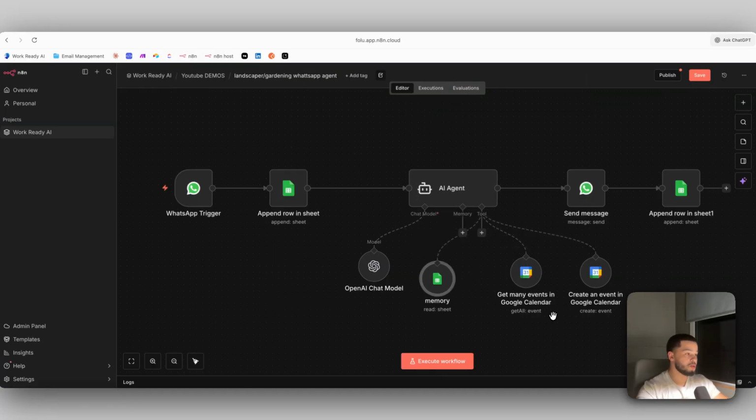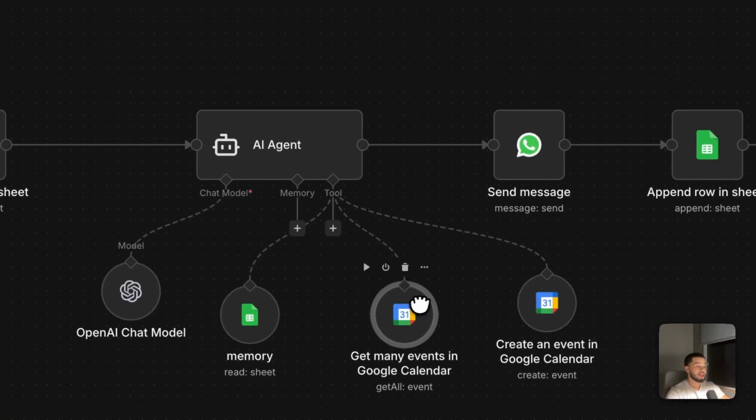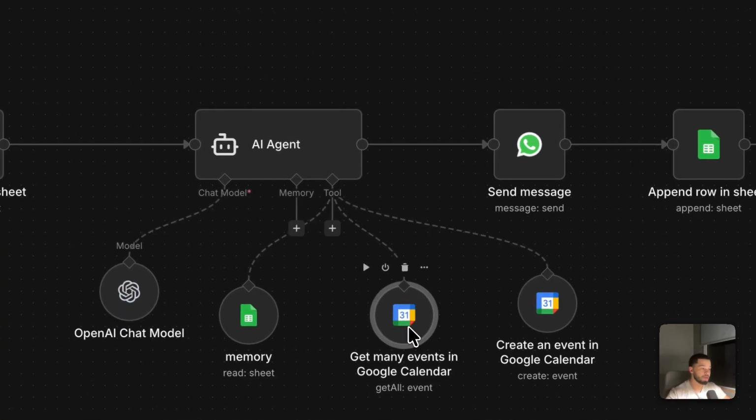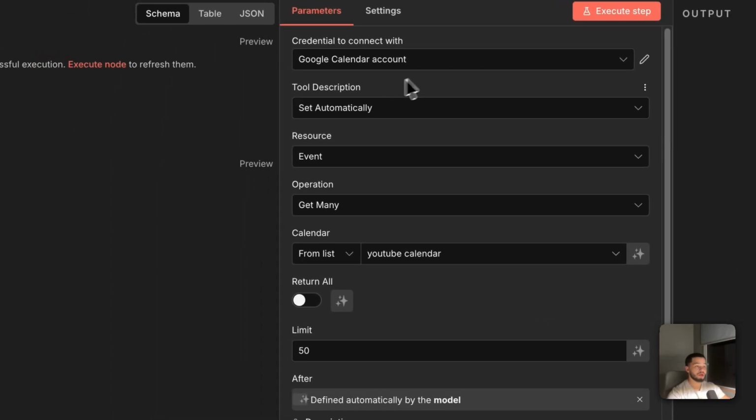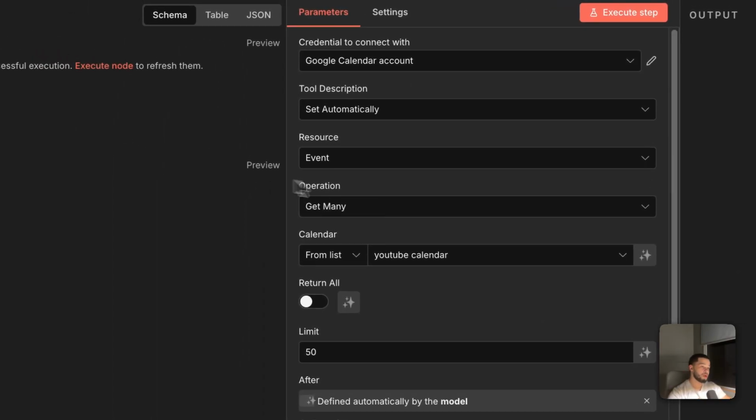And the last two tools we're going to give it access to is one, get the records from the Google Sheet. This is going to find the free and empty slots. And the second one is going to book people in. The first one over here is the Google Calendar tool, and it's going to be the operation of, obviously resource is event and the operation is get many.